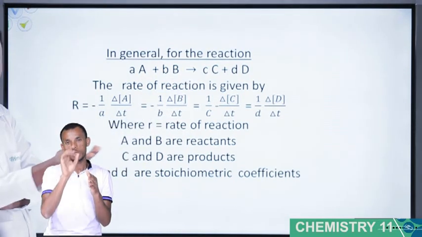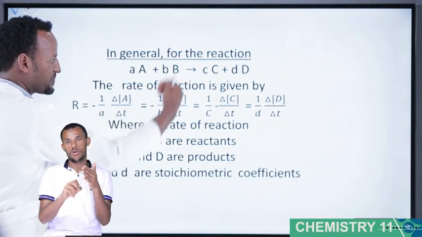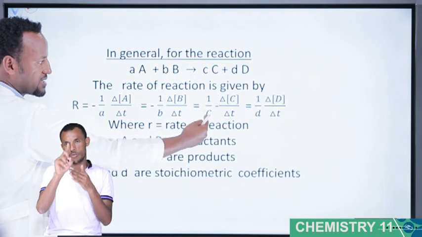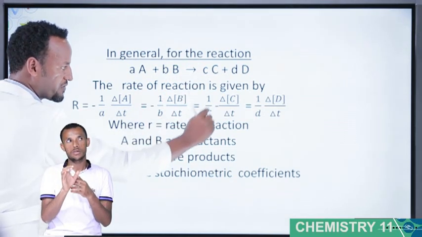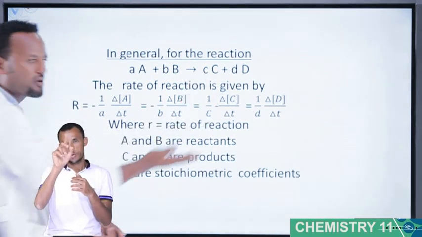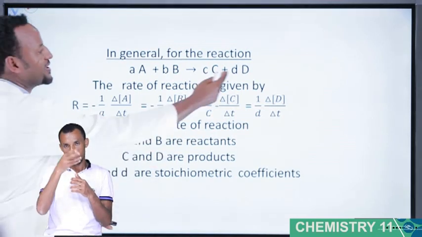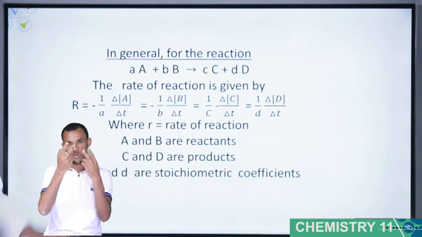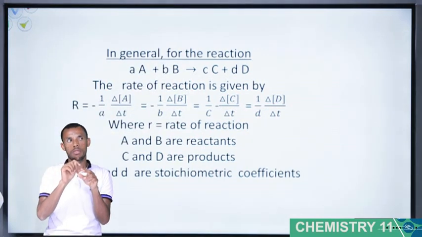C is what? Product. What is the coefficient of capital letter C, small letter c? Because it is a product, 1 over c. Remember, if this number is 5, 1 over 5. If 3, 1 over 3. If 2, 1 over 2, and so on. For D, 1 over d, change in concentration of D over delta t. This is the general expression.